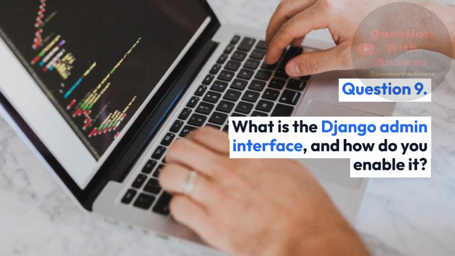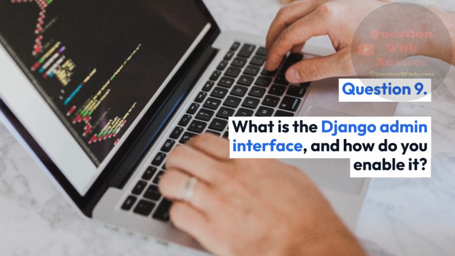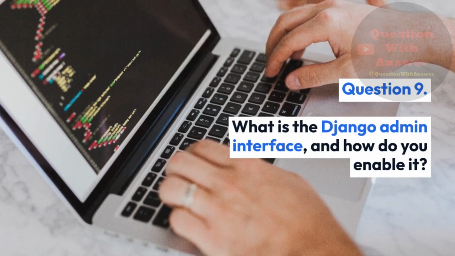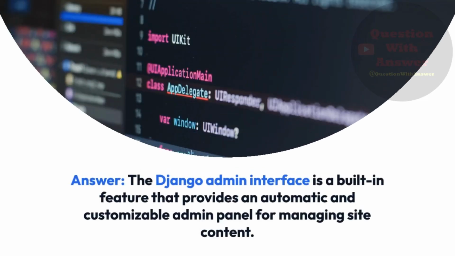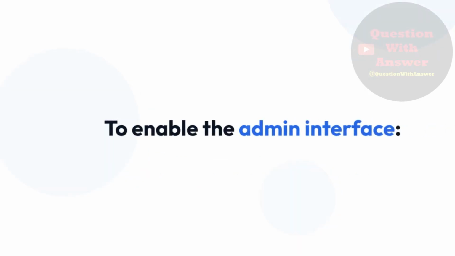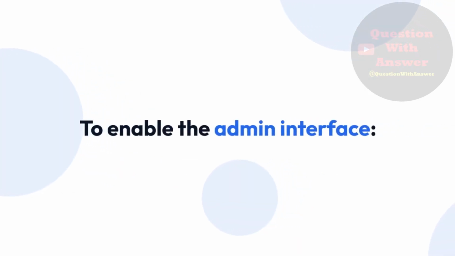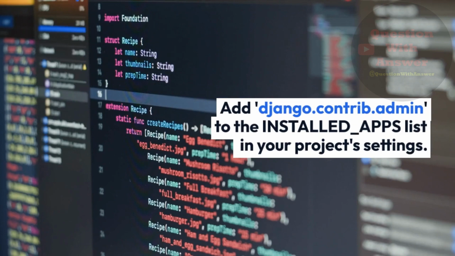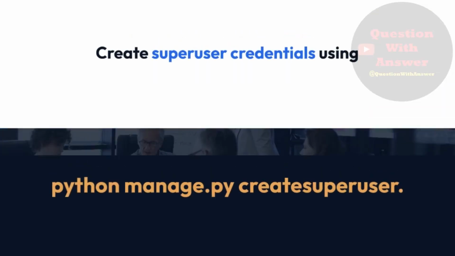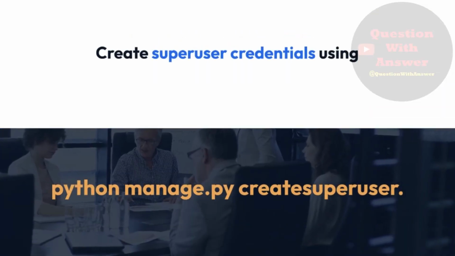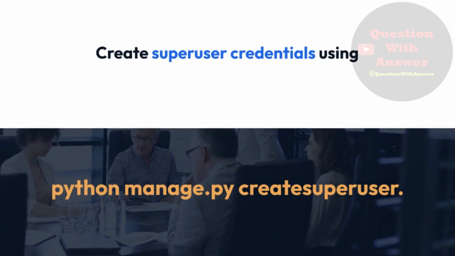Question 9. What is the Django admin interface, and how do you enable it? Answer: the Django admin interface is a built-in feature that provides an automatic and customizable admin panel for managing site content. To enable the admin interface, add django.contrib.admin to the INSTALLED_APPS list in your project settings. Create superuser credentials using python manage.py createsuperuser.